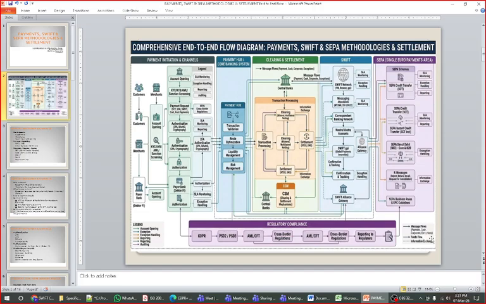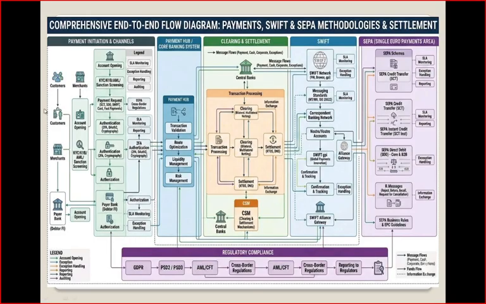Okay, I will come back to this flow, but I will just show you one diagram. On the left hand side, the payment initiation is started. In the middle, the core banking system is there. In the third part, clearing and settlement is there. Then SWIFT messages flow in between. The SWIFT message starts from the payment initiation, but it is mentioned at the fourth position, and it is particularly for SEPA countries, because you requested SEPA countries. So this is how a payment moves for SEPA countries. I will show you this at the end of the discussion.